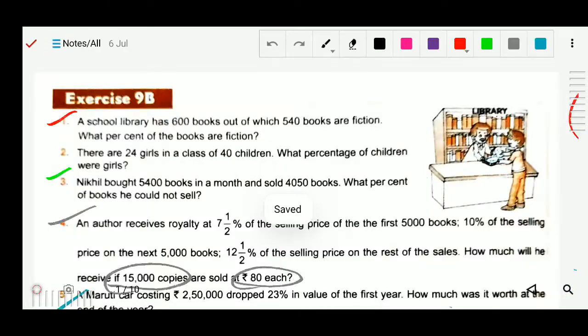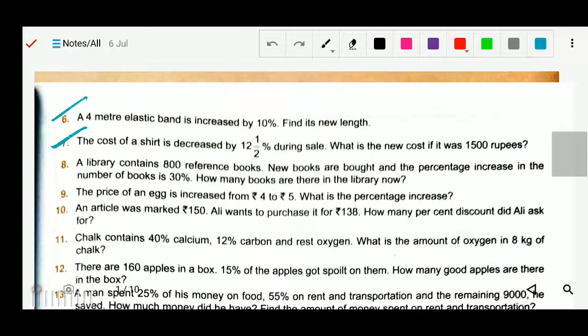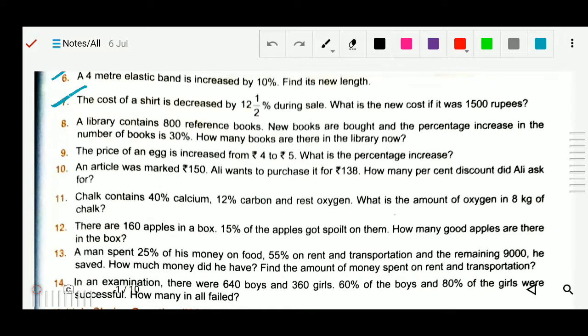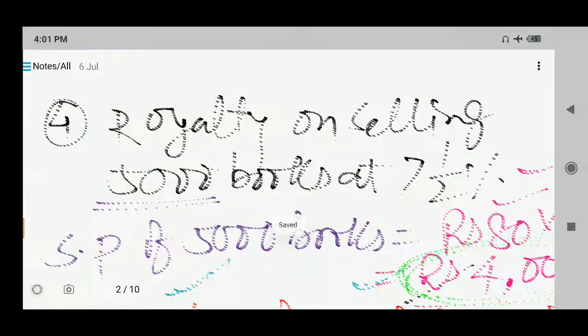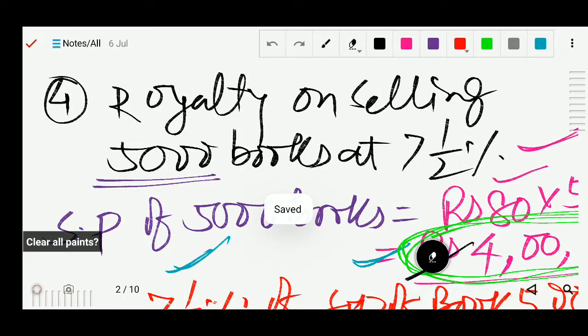So next question is number 8. Number 8 and number 9 are also the same. So here we are going to solve number 8. A library contains 800 reference books. एक लाइब्रेरी में 800 रेफरेंस बुक है, ठीक है, और कुछ नई बुक आ जाने के बाद उसका परसेंटेज इंक्रीज होके कितना हो गया? 30%. So very simple, same concept we will apply, increment and decrement. Let's see how we will solve.